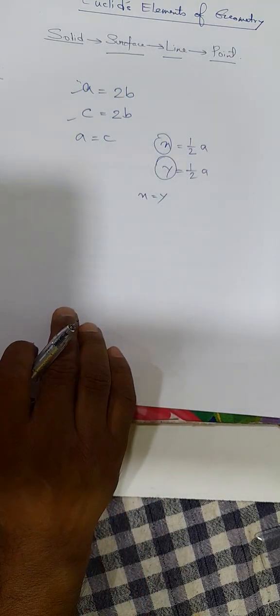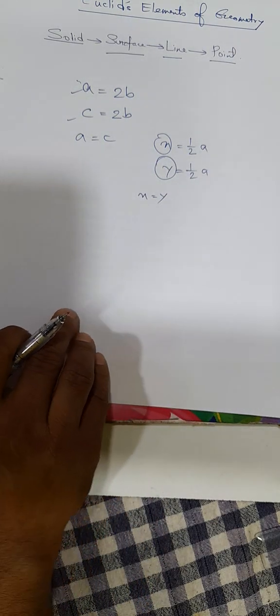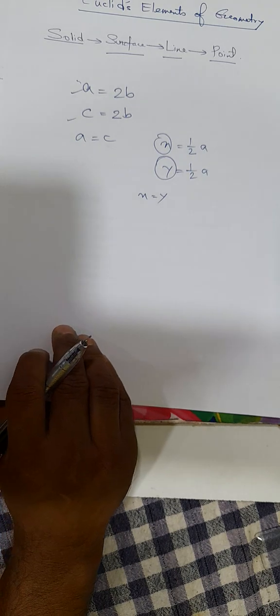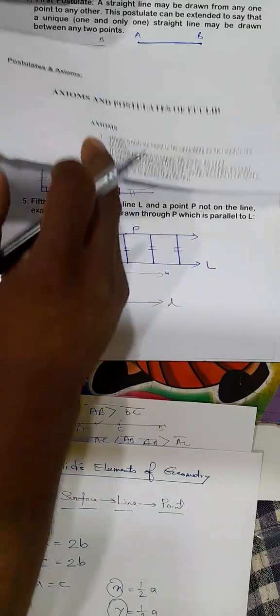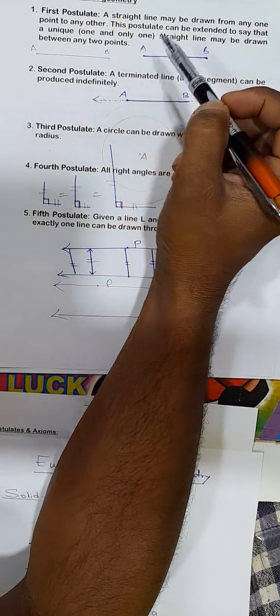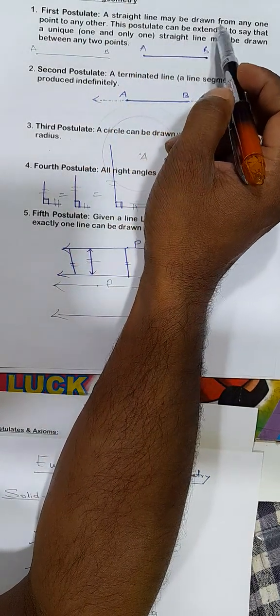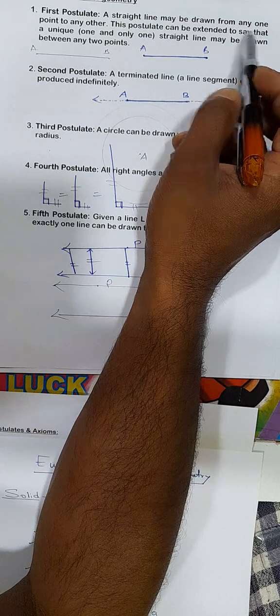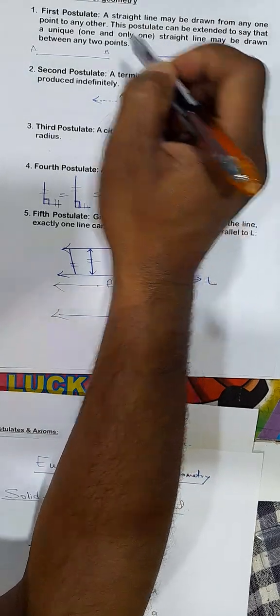So after defining these common notions, which are called axioms, Euclid defined some postulates which are specific to the field of geometry. Right? First postulate: a straight line may be drawn from any one point to any other point.